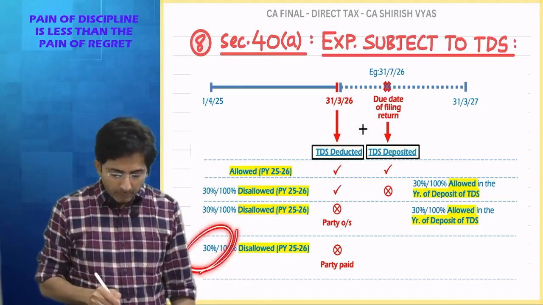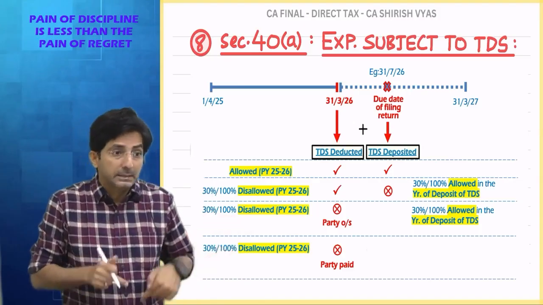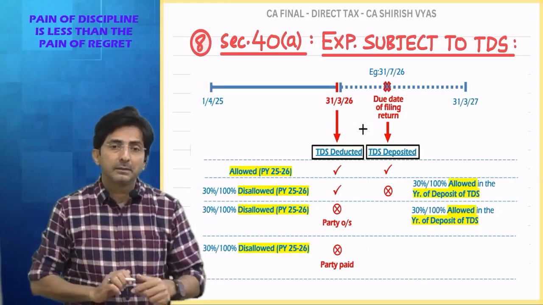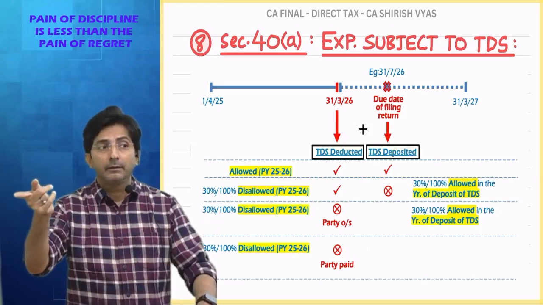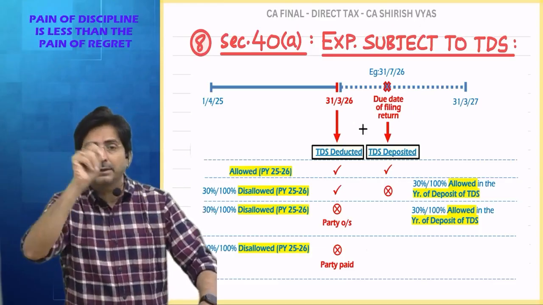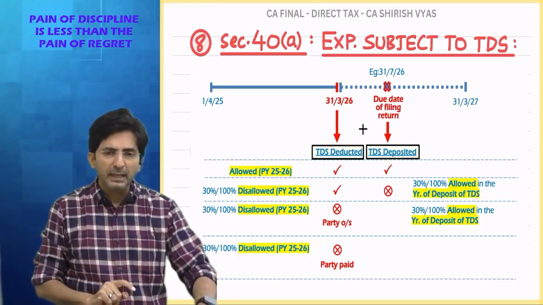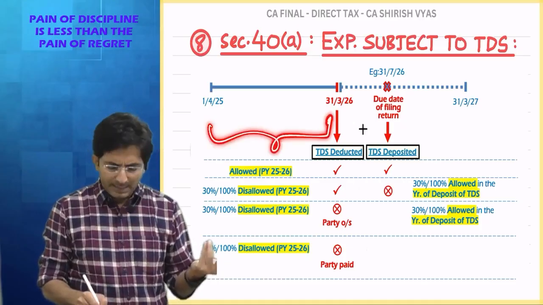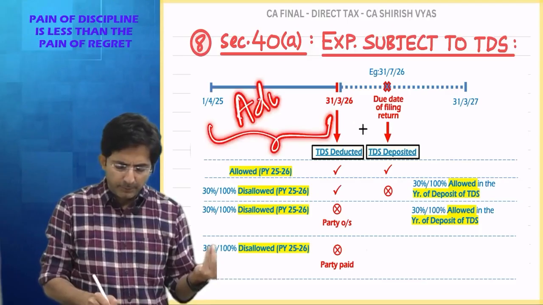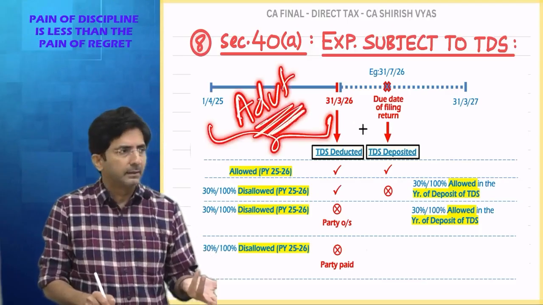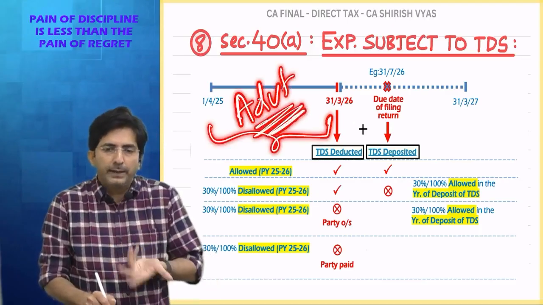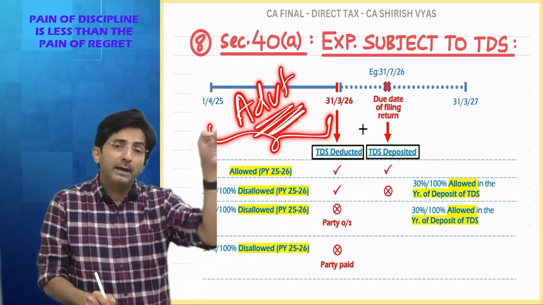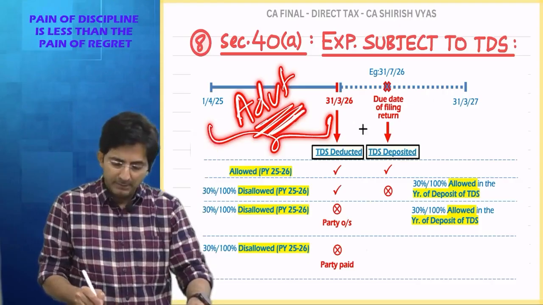See, I am worried about the 30% expenditure which is disallowed now. At least in future I will get the deduction. But future means when? When my advertiser files his return. Return of which year? 25-26 only. The transaction is of advertisement 25-26. It is expenditure for me in 25-26. The same thing is income for him. And when will he file his return of 25-26? Somewhere here.